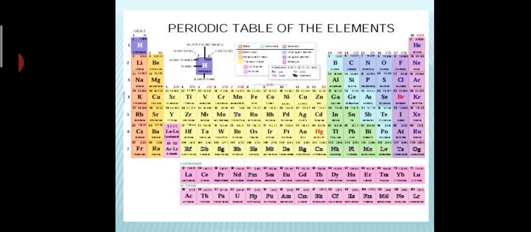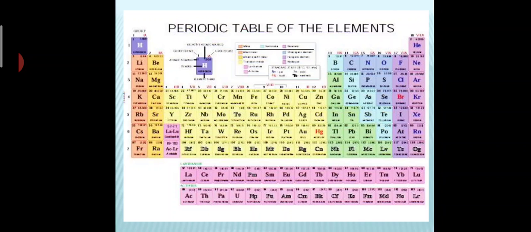Now let's start. If you see, this is the periodic table. You all know it very well. In this periodic table, you can see different colors have been used to highlight it, because with the help of different colors they are showing the different groups. Now, this periodic table has been subdivided into 4 blocks, which are S, P, D and F. Based on this, we are going to see how these 4 blocks were classified.